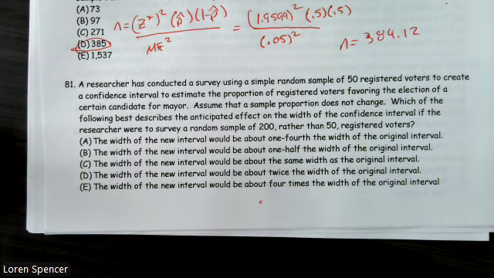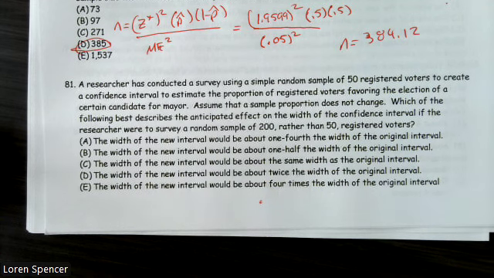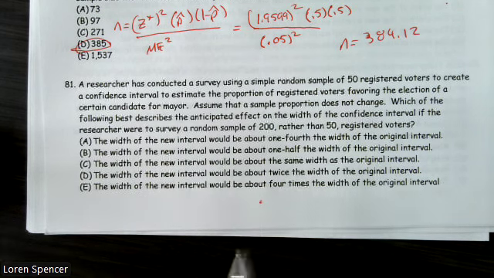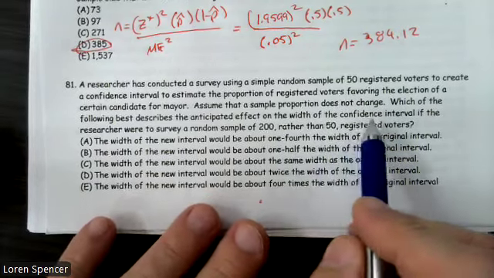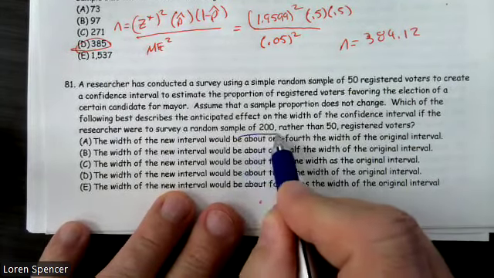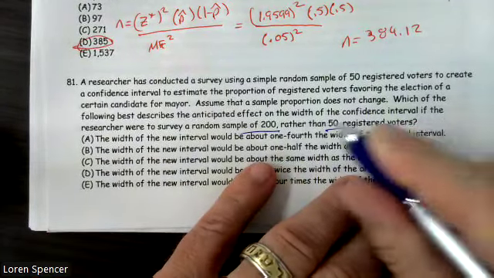A researcher has conducted a survey using a simple random sample of 50 registered voters to create a confidence interval to estimate the proportion of registered voters favoring the election of a certain candidate for mayor. Assume that the sample proportion does not change. Okay, so we got the same. Which of the following best describes the anticipated effect on the width of the confidence interval if the researcher were to take a random sample of 200 rather than 50? So we had an original of 50 and we want a new of 200.